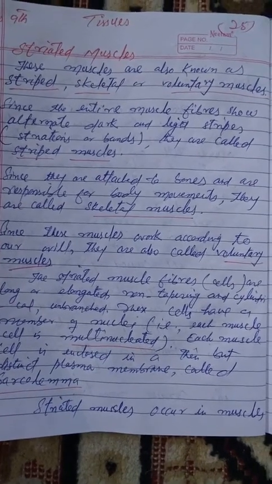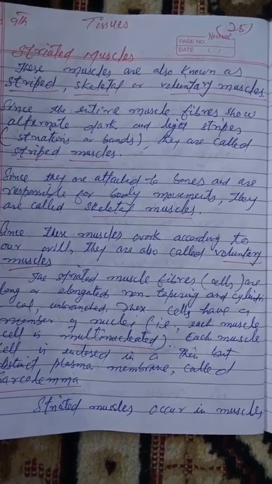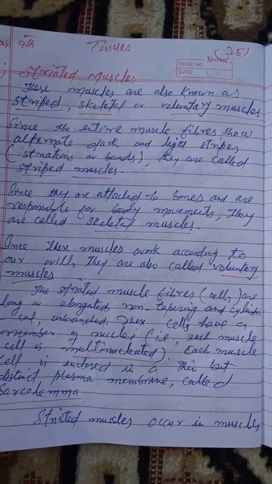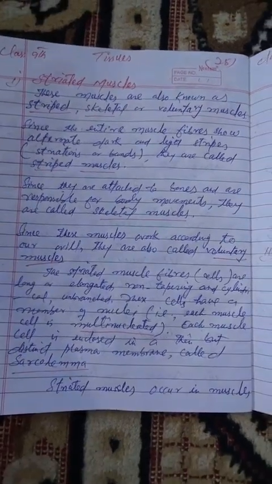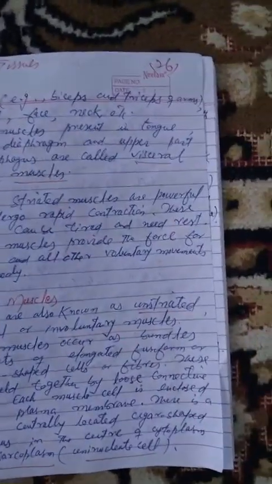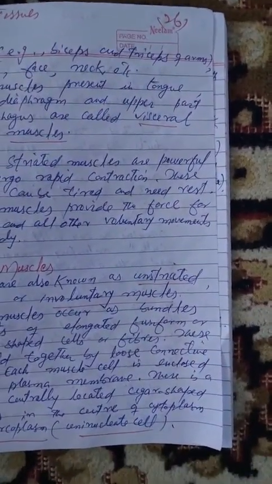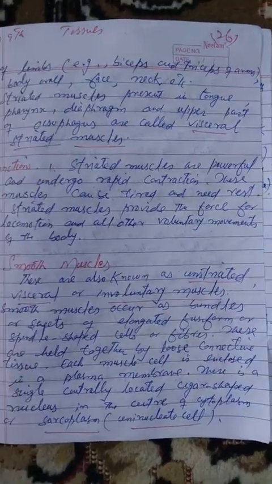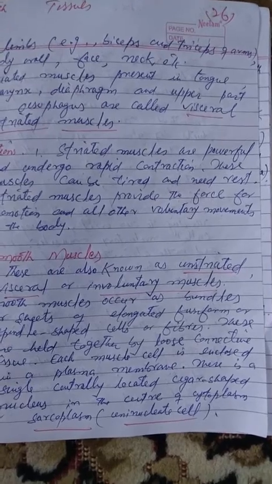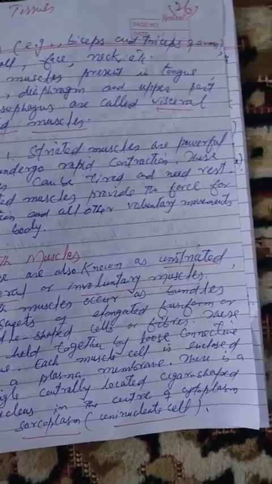Striated muscles occur in muscles of limbs, body wall, face, neck, etc. Striated muscles are present in tongue, pharynx, diaphragm, and upper part of esophagus. They are called visceral striated muscles.